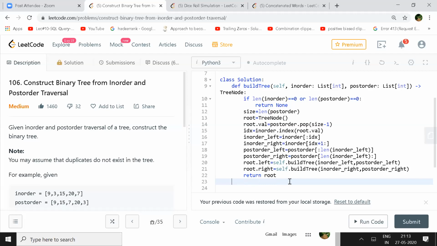Yeah, some other approach if somebody has. Okay, so if no one has, then I will share the normal one, what is in the solution. Yeah, sure.